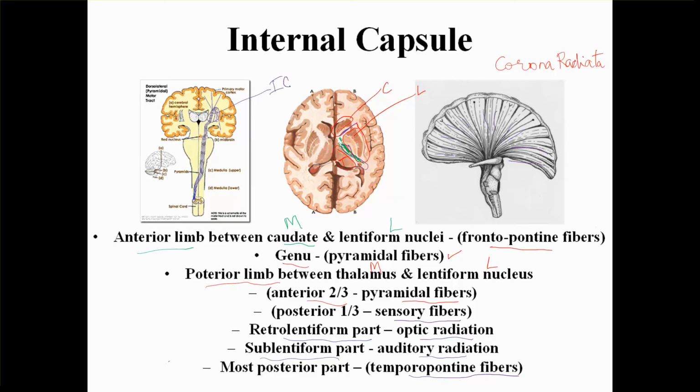Please remember the internal capsule is the passage of these fibers, either ascending or descending. They have to pass between the nuclei of the telencephalon, the basal ganglia. So if it becomes very narrow due to any pathological reasons, there could be compression of the internal capsule and any of these fibers may be affected.